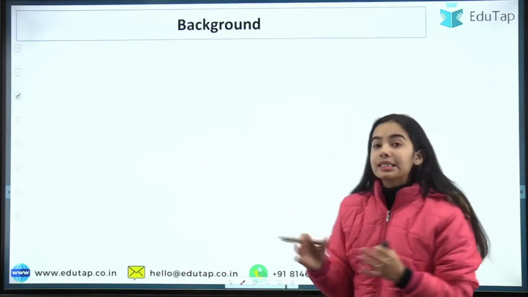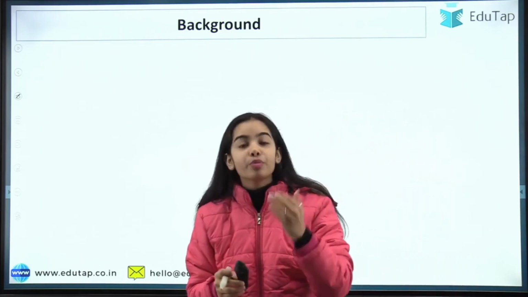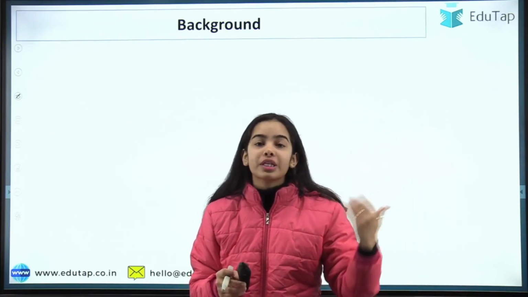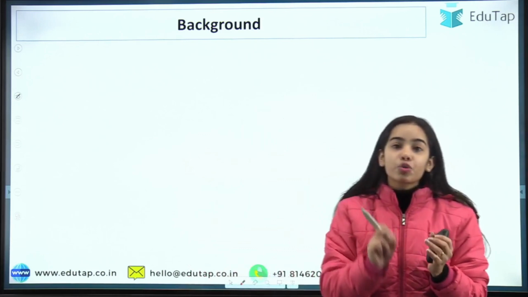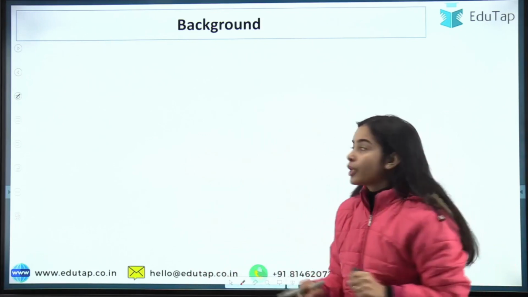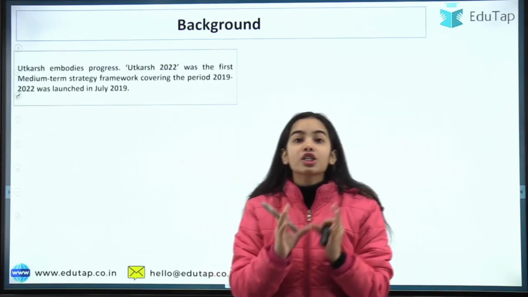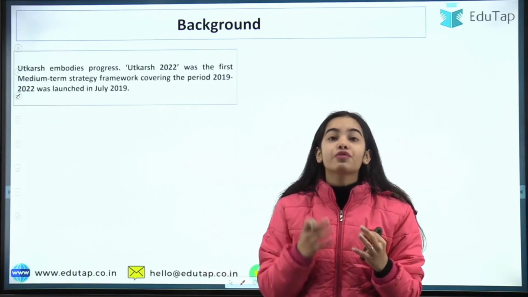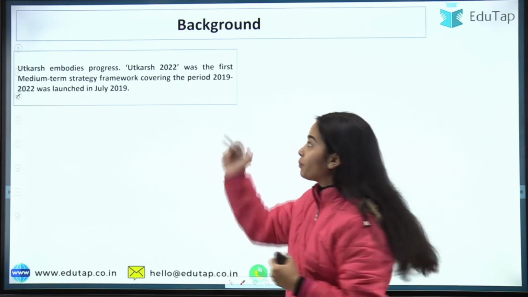Okay, so let's understand a little about the background before moving forward to the vision, mission and everything. So see, Utkarsh 2.0 is the second version of the Utkarsh. So what is the first version? So Utkarsh, first of all, Utkarsh means progress. Progress for Reserve Bank of India.